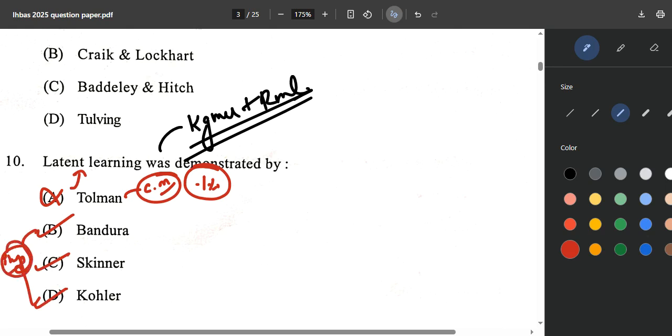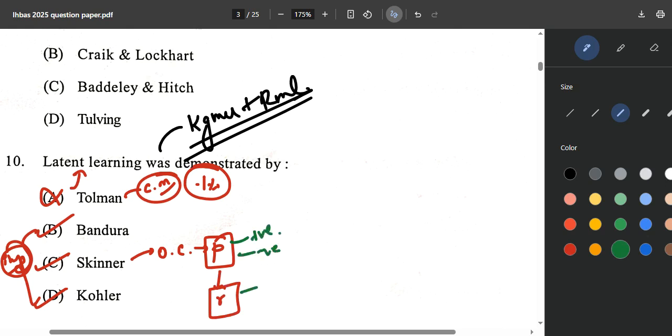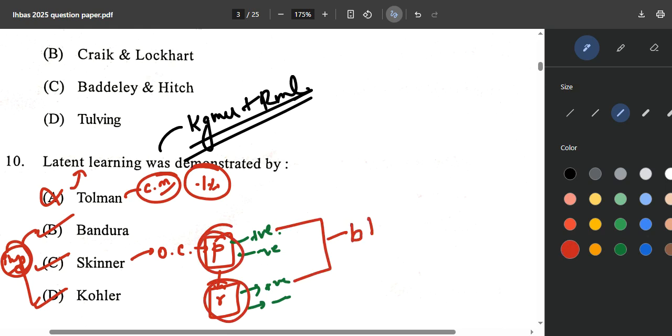From Skinner, they will take out operant conditioning as well as punishment and reinforcement. It becomes very important. In punishment they can ask about the positive one and the negative one, and in reinforcement, the positive one and the negative one. Make sure you remember this: whenever we are talking about positive, maybe a punishment, maybe a reward, the behavior will increase.